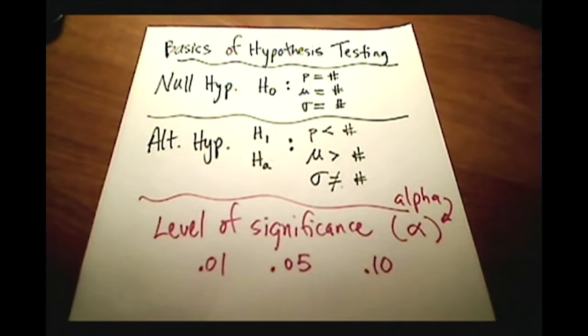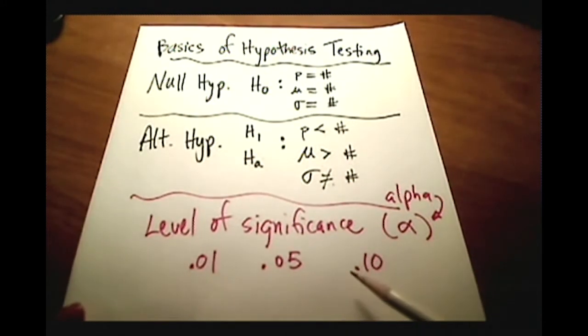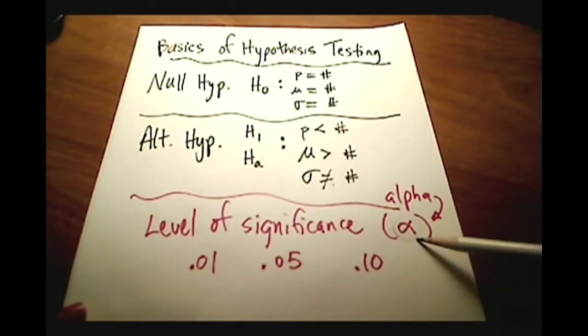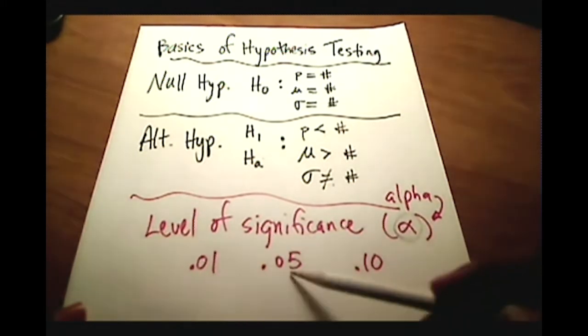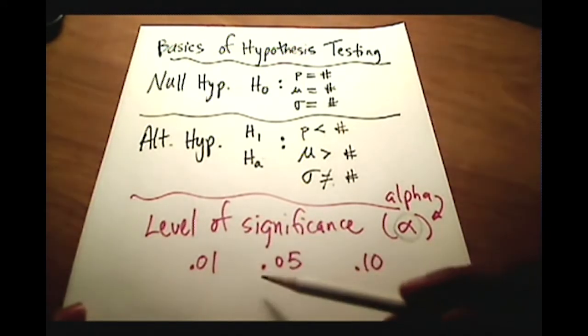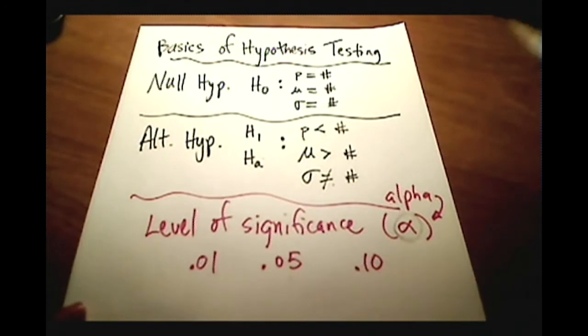But no matter what type of hypothesis testing it is, you will always be given some level of significance here, okay? So whether it's 0.01 or 0.05 or 0.10, something like that. Now that level of significance is called alpha, right? It's called alpha, which is the Greek lowercase letter alpha. That's the first letter of the Greek alphabet. And we're not restricted to 0.01, 0.05, or 0.10 or something like that. It could be any other level of significance, but these are the three more popular ones.